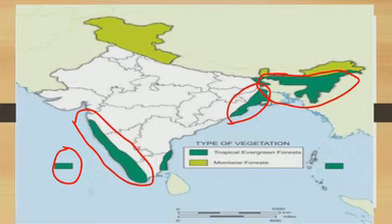It is found in the Western Ghats, Northeastern states, Eastern coastal plain region, and in the jungles of Assam and West Bengal. So, it is all about tropical evergreen forest.